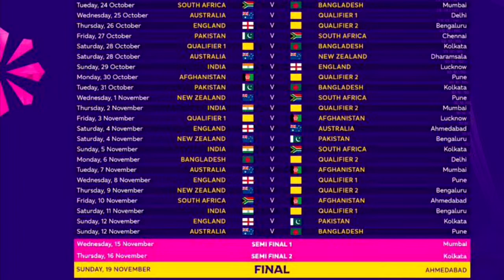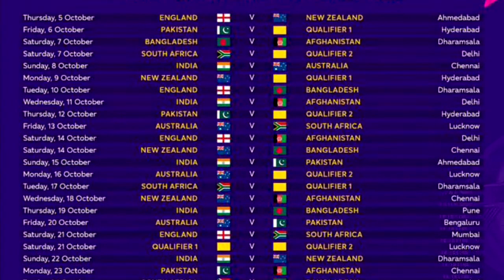Thereafter, on 2nd November, India will be playing qualifier 2. Then India will be having their penultimate match against South Africa, November 5th. The last match, November 11th, India will be taking on qualifier 1. So again, two teams not yet secured because, of course, as you know, the World Cup qualifiers are still very much ongoing. Thereafter, semi-finals on 15th November and 16th November, with a reserve day for both of them. The final is on 19th November in Ahmedabad. So the opening and closing matches will both be held at the same venue, the Narendra Modi Stadium in Ahmedabad. So that is the schedule.